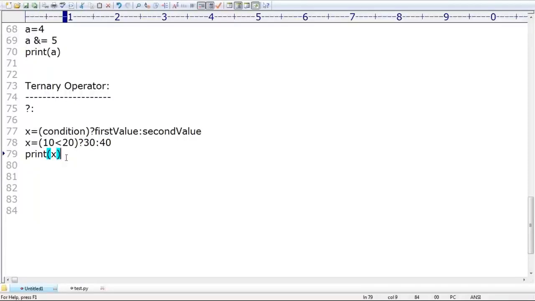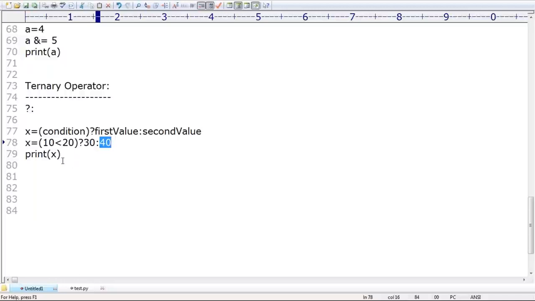Can I expect everyone got it clearly? Okay, braces, no problem, we can use them. Very simple, some condition. If this condition is satisfied, true, then the first value will be considered. If this condition fails, then the second value will be considered.